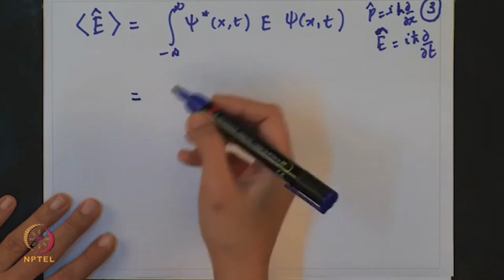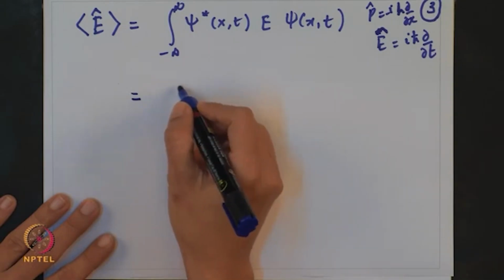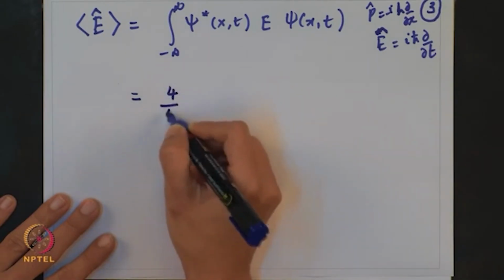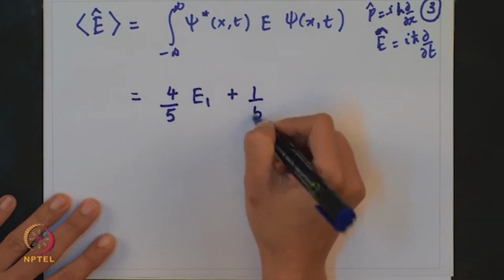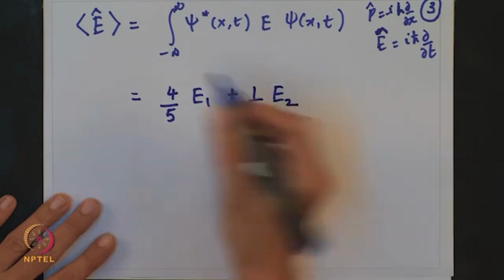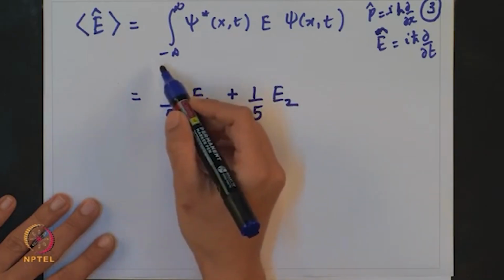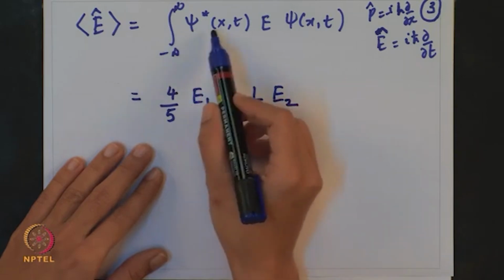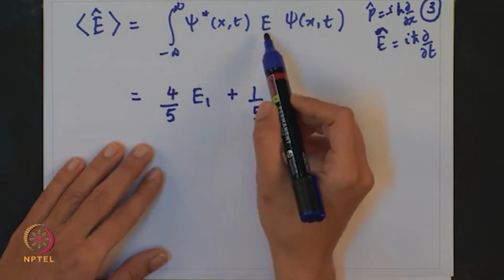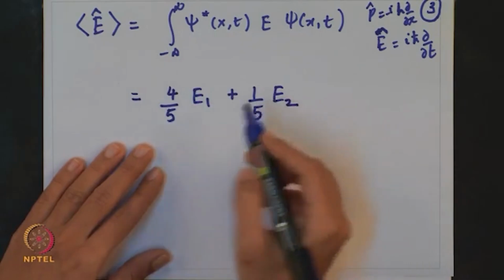And then what exactly you obtain in the end is 4 by 5 E1 plus 1 by 5 E2. Now here there are 3 steps involved, and it is very easy to work out. You have to just substitute psi star psi and this operator and work out these steps and just check whether